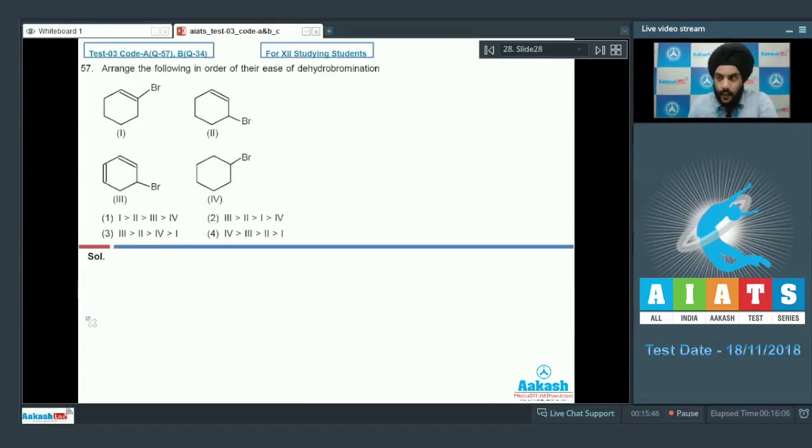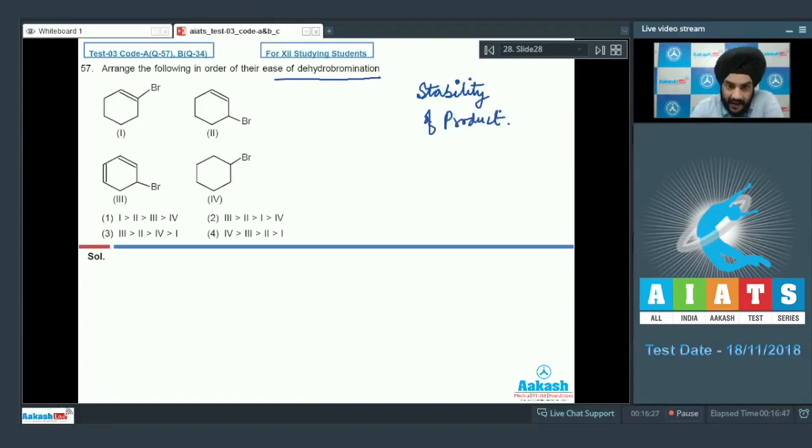Let us look at the next question now, question number 57. We have to arrange the following in order of their ease of dehydrobromination. The examiner is interested in the formation of alkene, and students, we know that wherever the formation of alkene is concerned, the stability of the alkene is one of the major factors in deciding the major product.